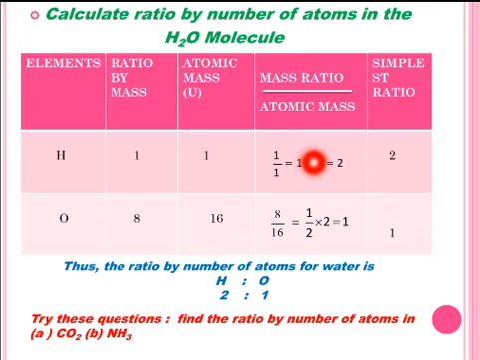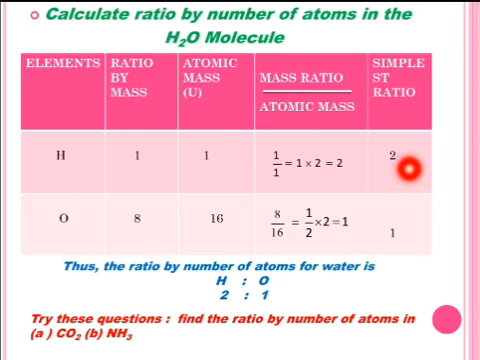Now here its value is 1, here it is 1/2. How do we get the simplest whole number ratio? We find out which of these two has the greater denominator. As you can see, here it has denominator 1, here it has denominator 2. So to get the simplest whole ratio, we multiply this 1 and this 1/2 by 2. On doing this, 1 multiplied by 2 is equal to 2, and 1/2 multiplied by 2 is equal to 1.